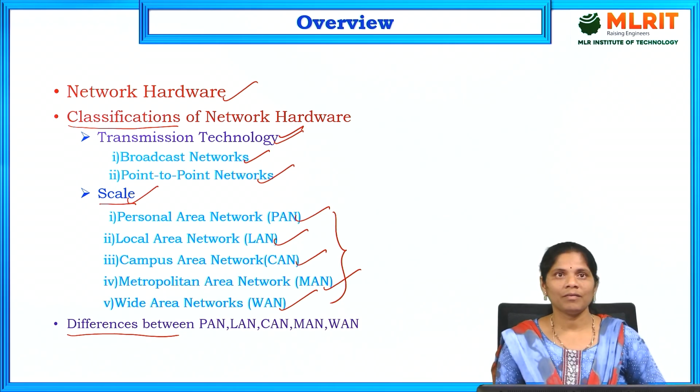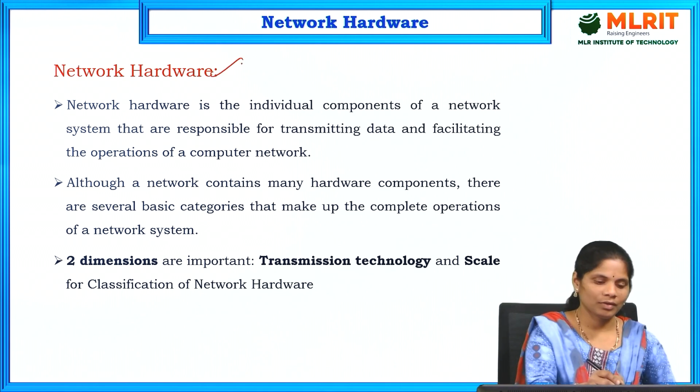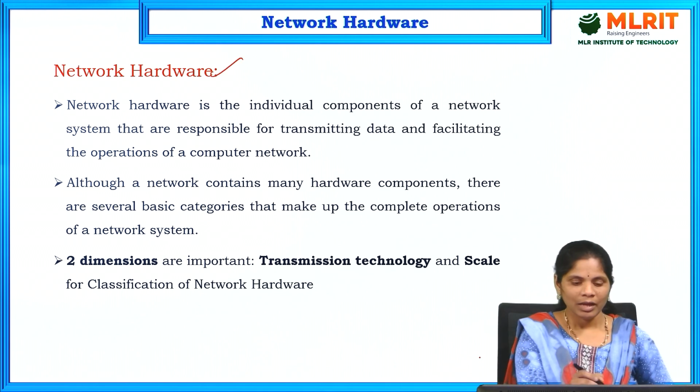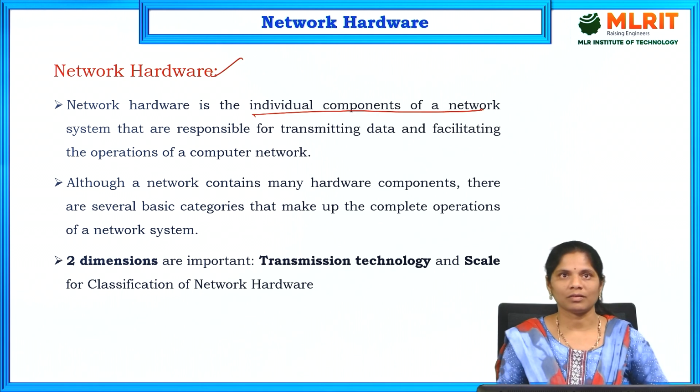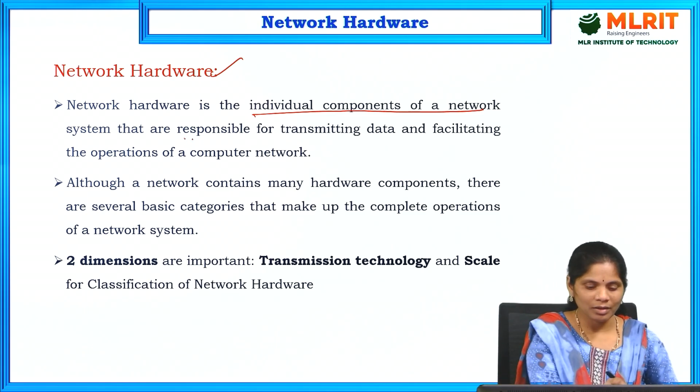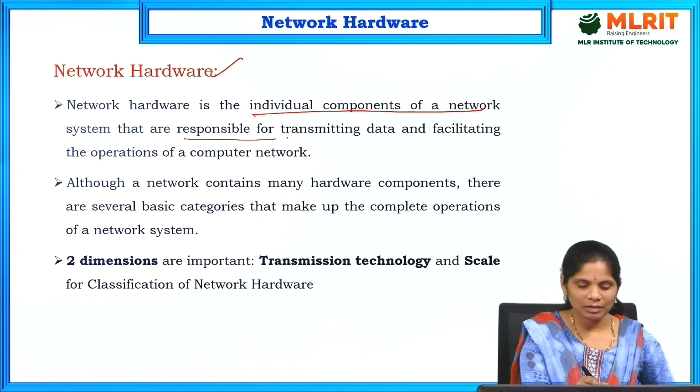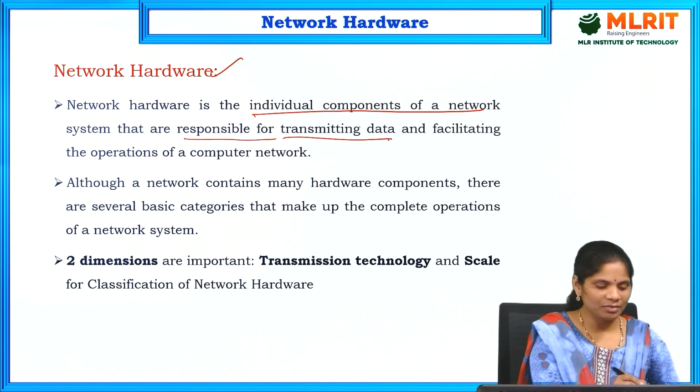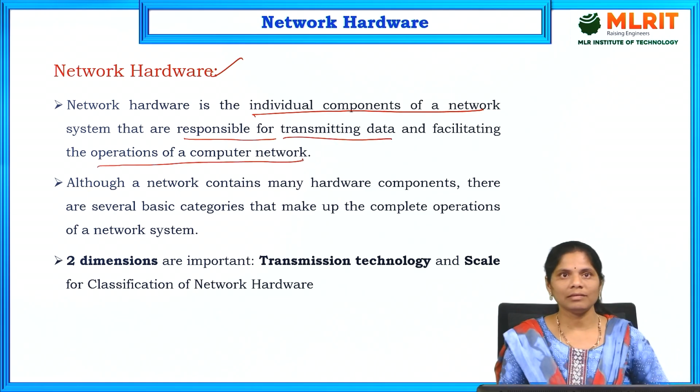First, we will discuss what network hardware is. Network hardware is the individual components of the network system. These are mainly responsible for transmitting the data and providing the operations on the computer network. That is network hardware.